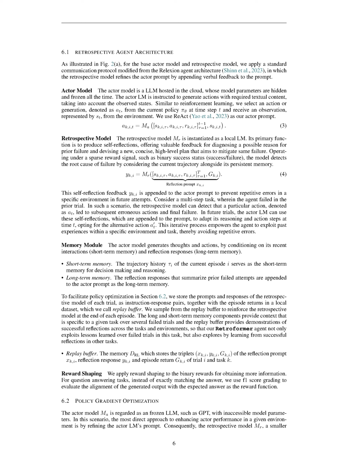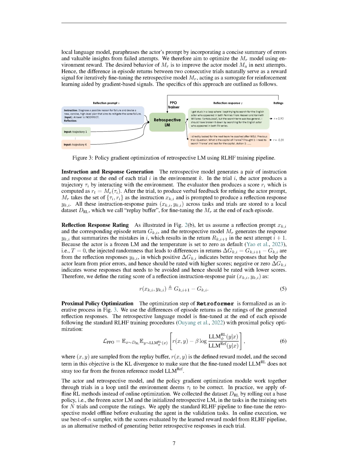Our goal is to optimize the retrospective model using environment reward. The desired behavior of the retrospective model is to enhance the actor model in future attempts. Therefore, the difference in episode returns between two consecutive trials serves as a reward signal for iteratively fine-tuning the retrospective model. This acts as a surrogate for reinforcement learning aided by gradient-based signals. The specifics of this approach are outlined as follows.